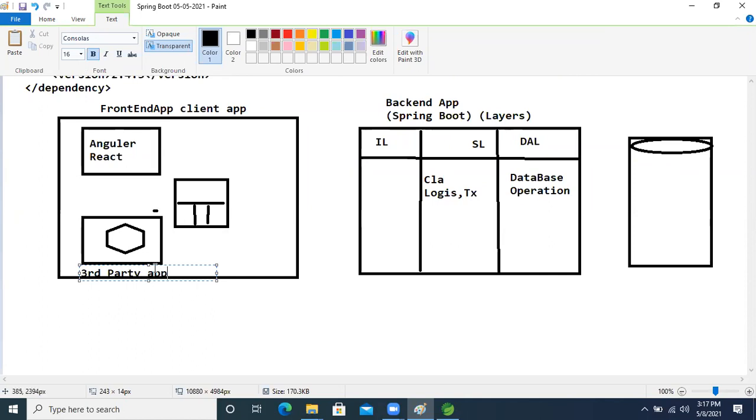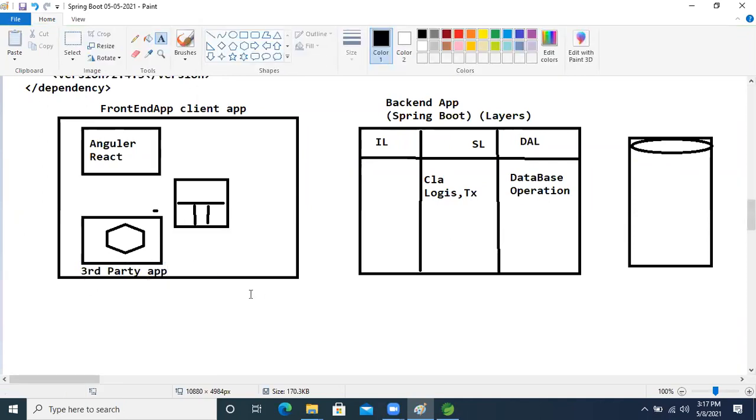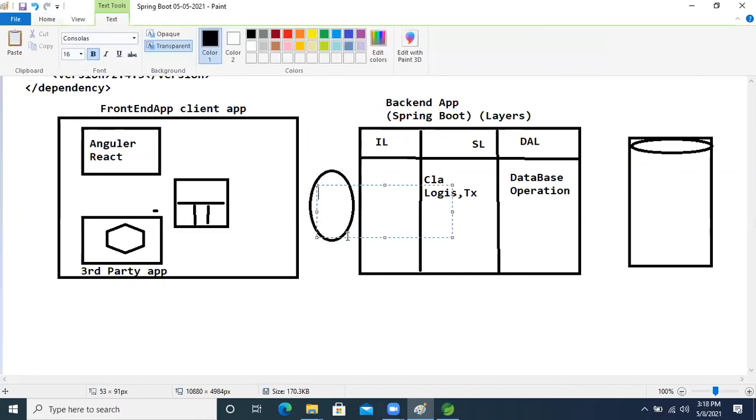Using third party applications, everyone can make requests to this banking application, right? Come on, guys. So this is nothing but an HTTP request. HTTP only.